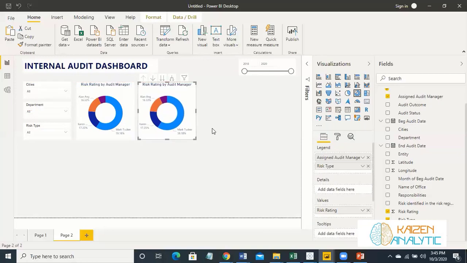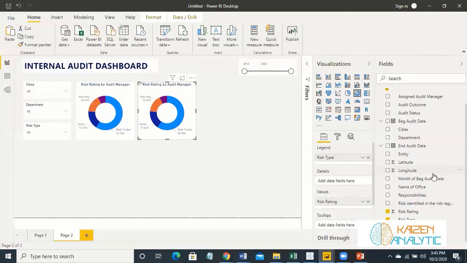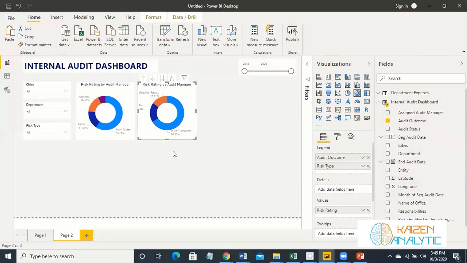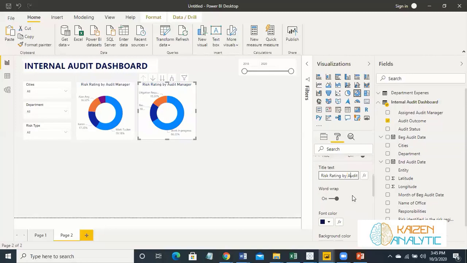Similar one, but let's make it different with different options. For instance, we want to make it audit outcome and risk type. So just click over here and let's place audit outcomes at the top, and also rename it as audit outcome.